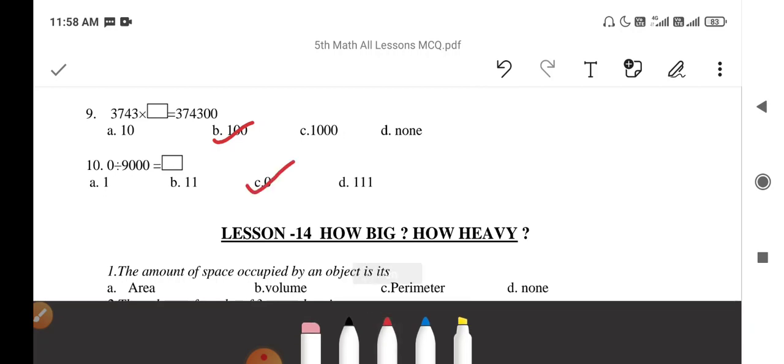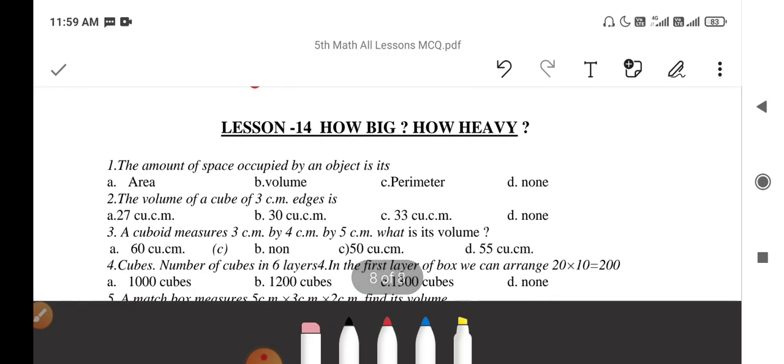Then 0 divided by 9,000 equal to 0. If you divide 0 by any number, the answer will be 0. Next question from the chapter How Big and How Heavy. The amount of space occupied by an object is called volume.